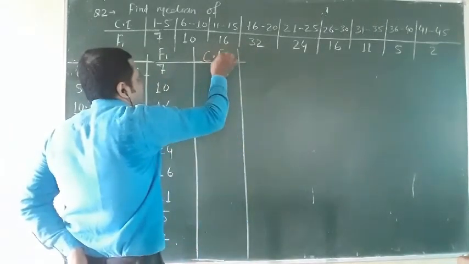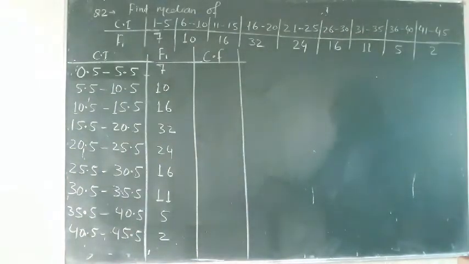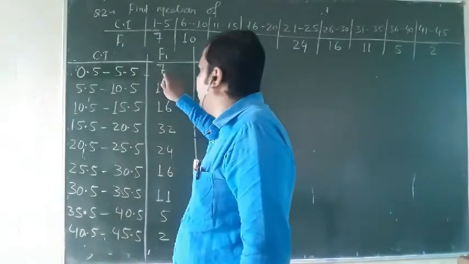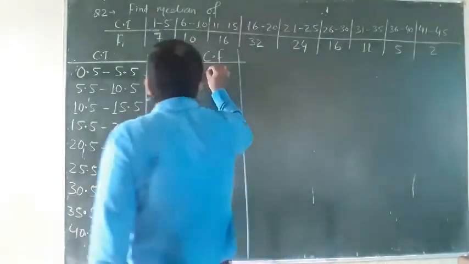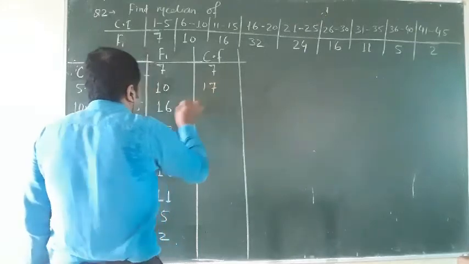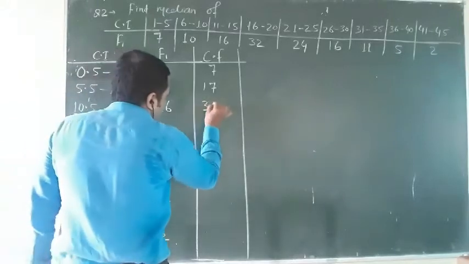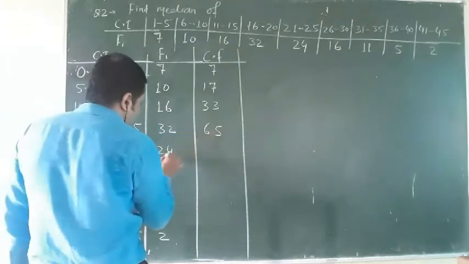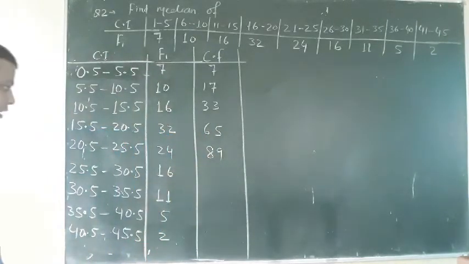Now CF. In median, in all cases you have to find the CF. So first we will find the CF. So here see this one, 7. Above 7 there is nothing, so I will write 7 first. Now I will add diagonally: 10 plus 7, 17. 17 and 16, 33. 33 and 32, 65. 65 and 24, 89. 89 and 16, 105.